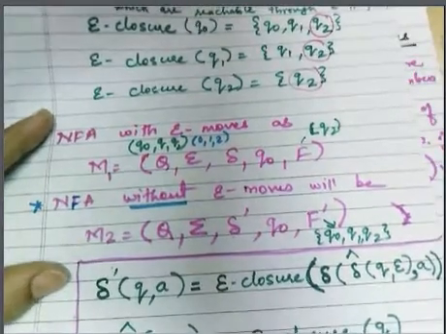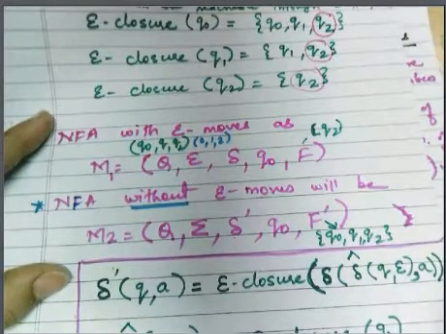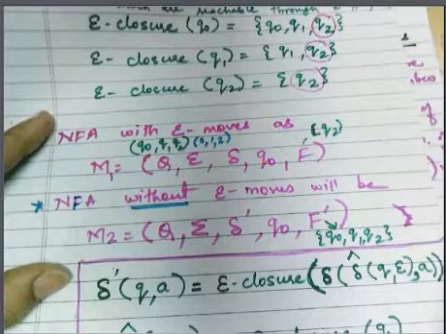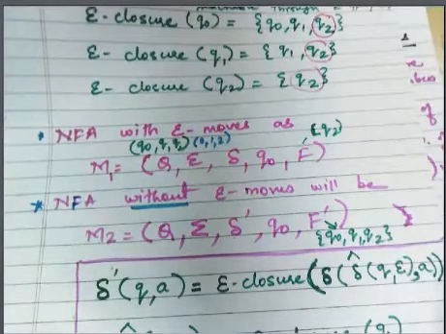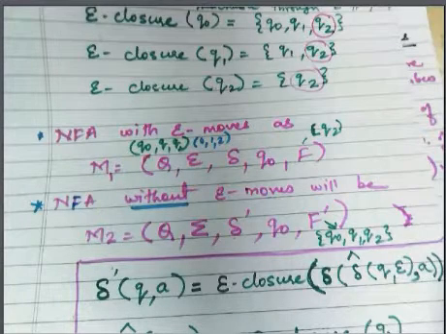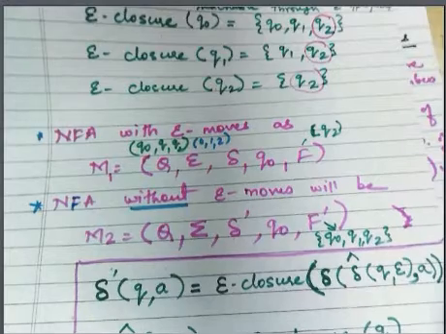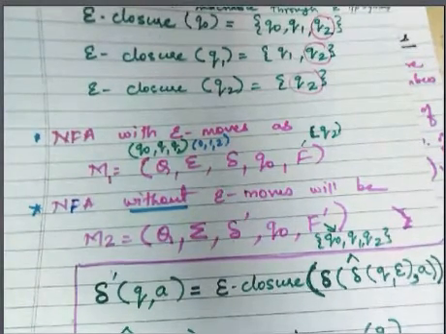In NFA to DFA, which parameters are changing? Our Q was changed to Q dash. Second, delta was changed to delta dash. Then what about the final state? Yes, we also had a change in the final state.